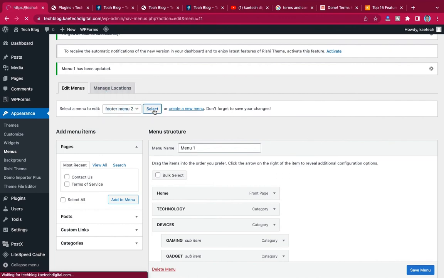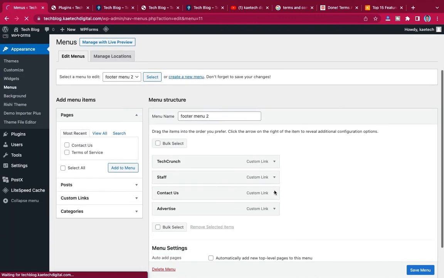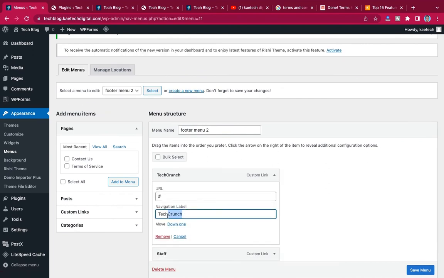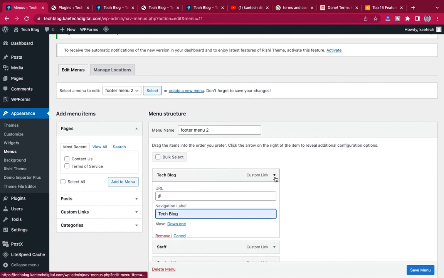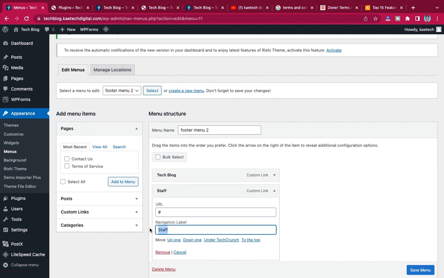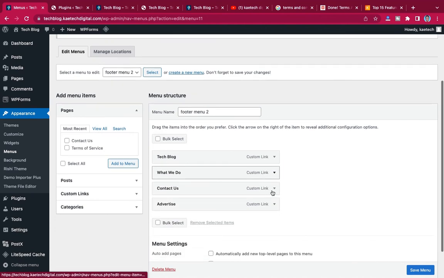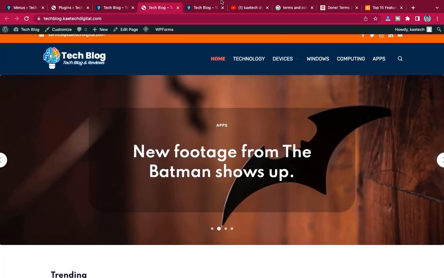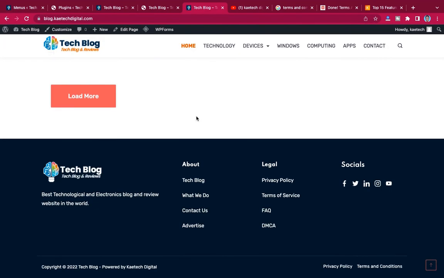So footer 2, instead of TechCrunch, we're going to make it tech blog, and then instead of the staff, we're going to say what we do. Okay, and then contact us, advertise. Yeah, let me see if it is okay. Contact us, advertise. Yeah, that's it. And then we click on save.